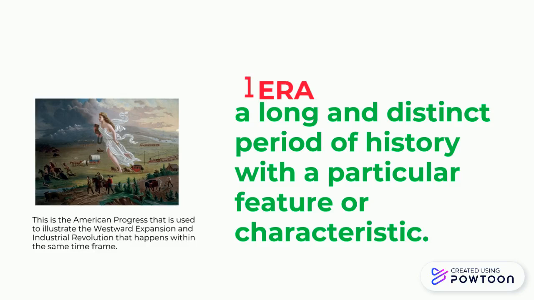An era is a distinct period of history with a particular feature or characteristic, which means they have a particular way that they can be described. For instance, this is a picture of American Progress by John Gast that is used to illustrate Western expansion, but also the Industrial Revolution that happens within the same time frame. So whereas they're happening at the same time, they each have their own characteristics.